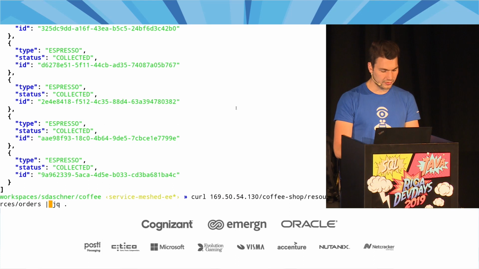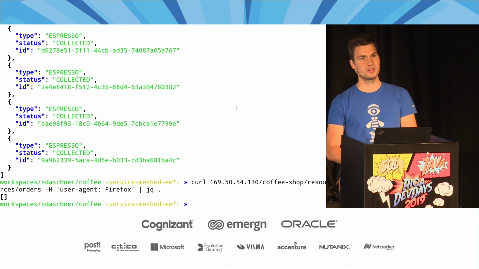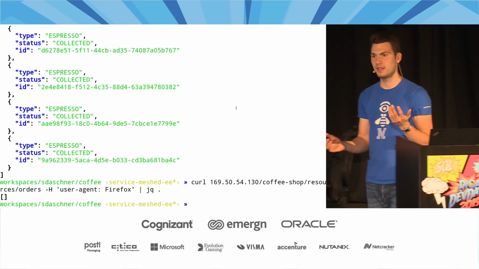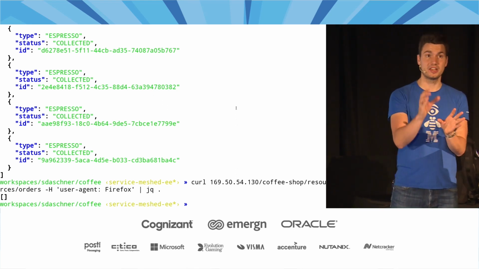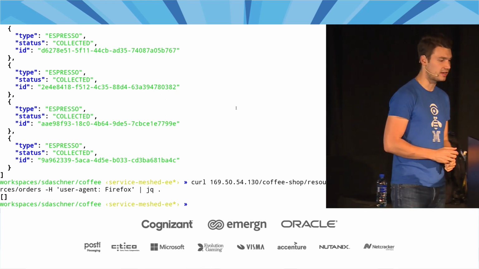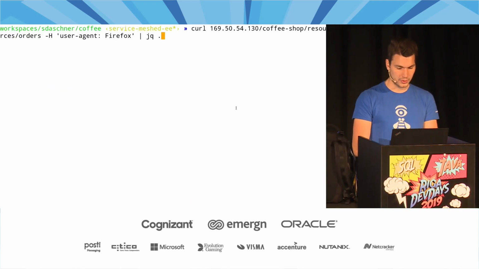But now if we provide, and only if we provide a particular header, namely user agent Firefox, then we get a different response, which is an empty response. That is the empty response of the other application, the other instance that has not been used yet. So now we could actually create some coffee here as well.